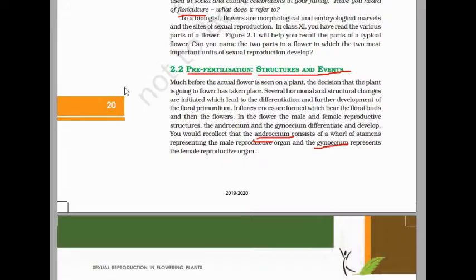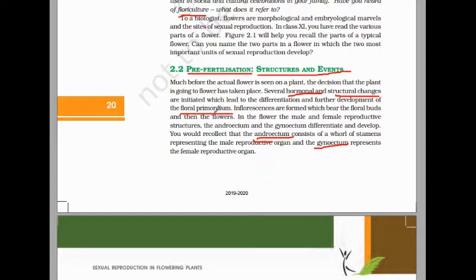Okay, next, another thing is how flowering occurs in a plant. It depends upon hormonal and structural changes. Due to hormones like florigen, these hormones induce flowering, and induce the formation of the floral primordium.